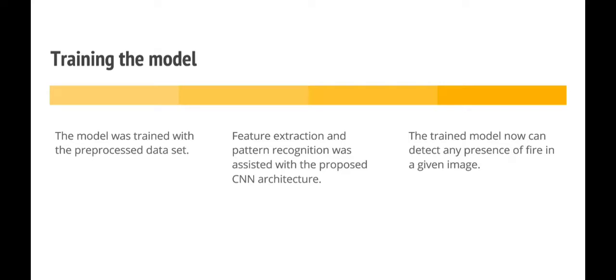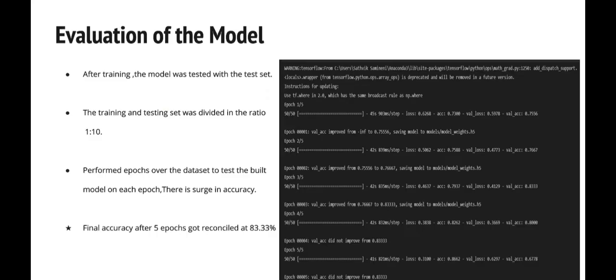So after all this, the immediate key step is to train the model. So the model will be trained with the pre-processed data set, and during the training, feature extraction and pattern recognition will happen with the help of CNN architecture. So after the training, it can detect any presence of fire.